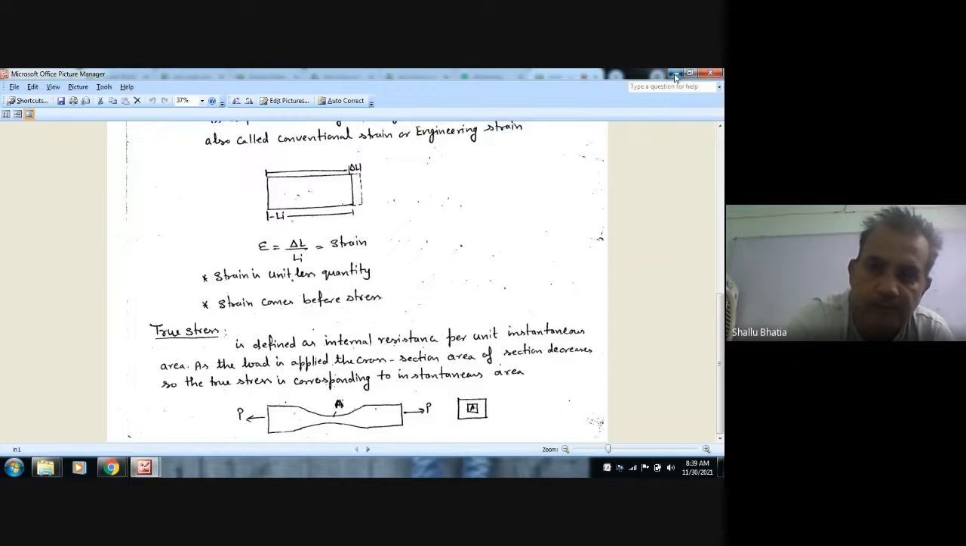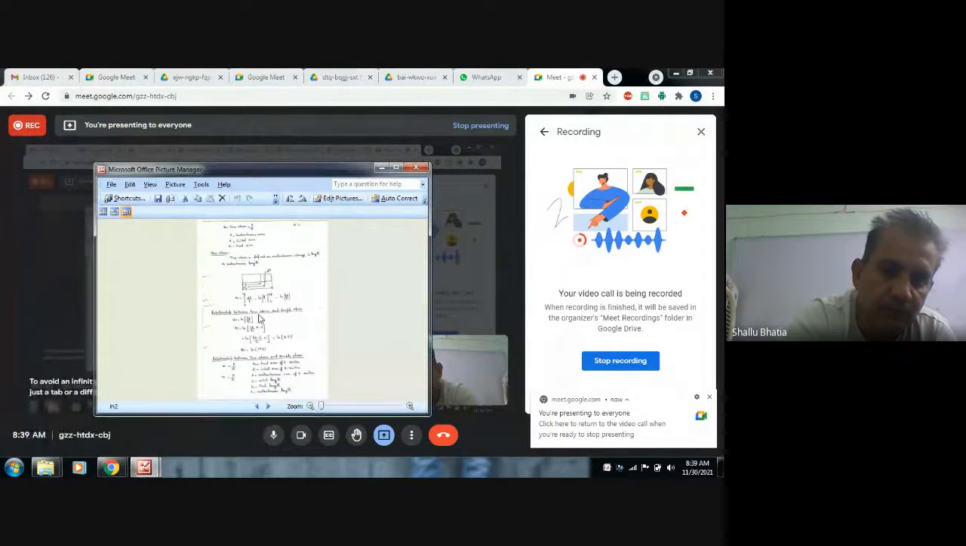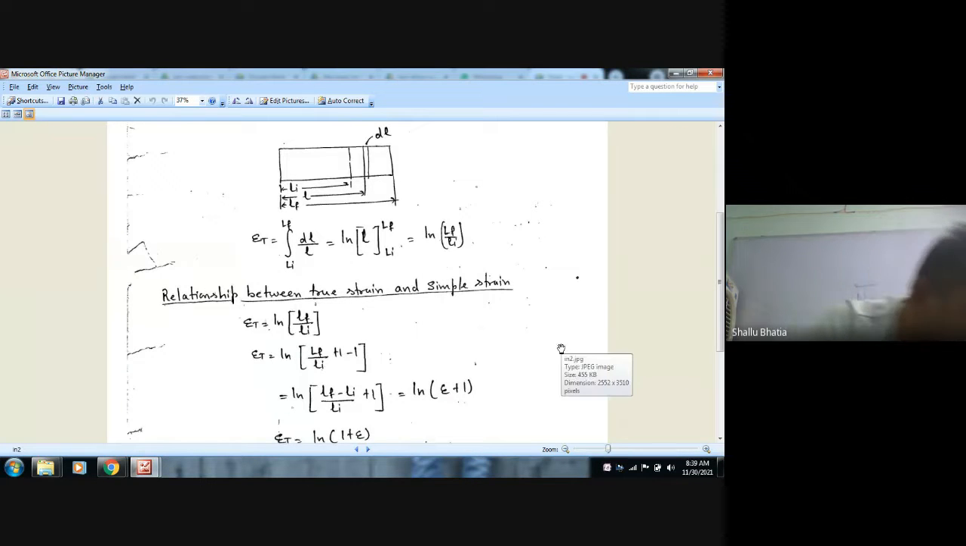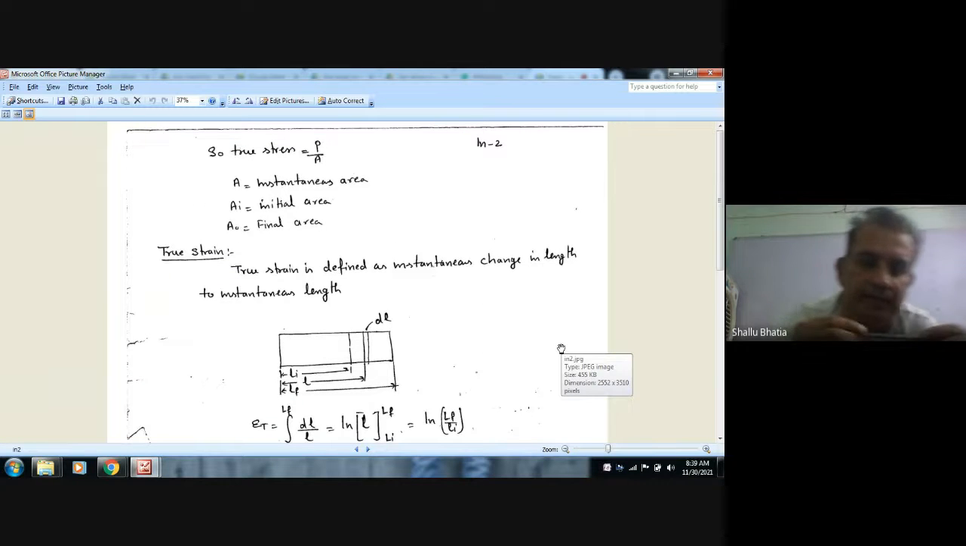So true stress is P by A. A is instantaneous area, Ai is initial area, A0 is final area. So there is difference between Ai and A0. The next definition is true strain.